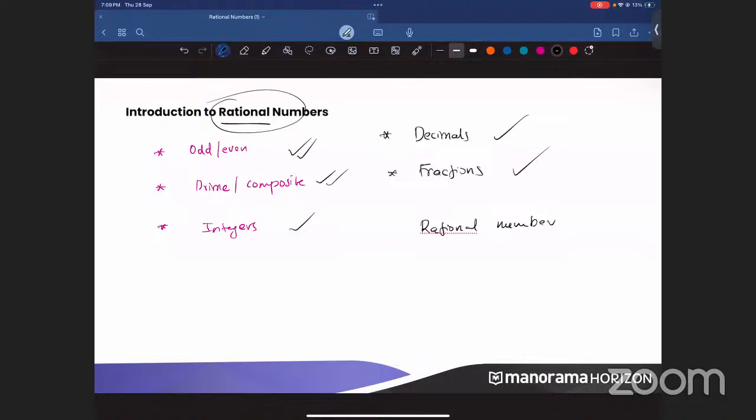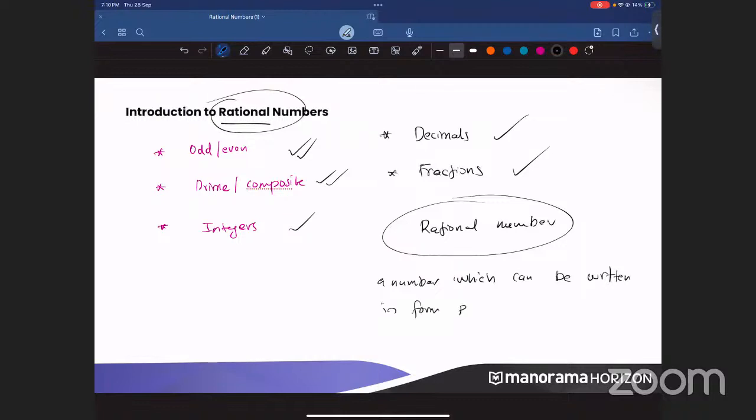So I got one definition. Gauri told decimals. Then Isabel told the form p by q. So I got a mix of everything. I got a mix of what all you guys know and what all some people know, the exact definition also, right? I think the exact definition was put by Gina. Okay, and very good. A number which is of the form what? So how do you define a rational number? A number which can be written in the form p by q.